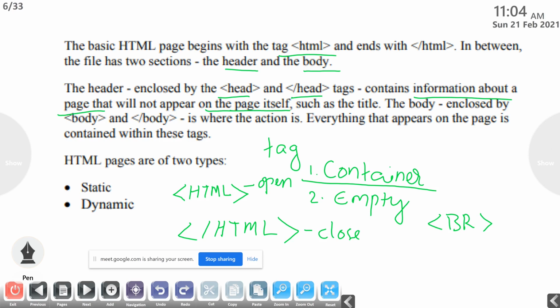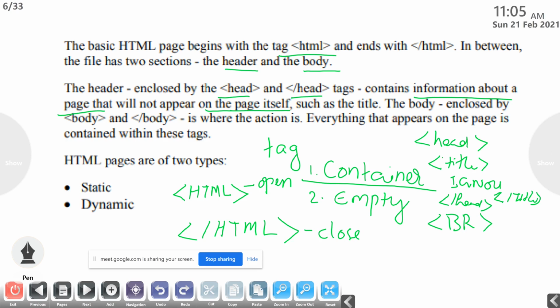And in between the head tag, we are using the title tag. So we are writing it like this: head, and in between the head we are giving the title over here, and whatever title that we want to give, and we want to close the title first, and we want to close the head, /head. Then after that the body will start. Okay.